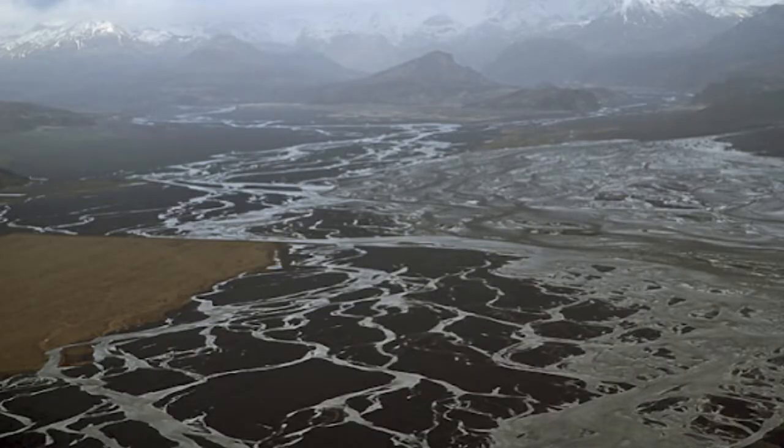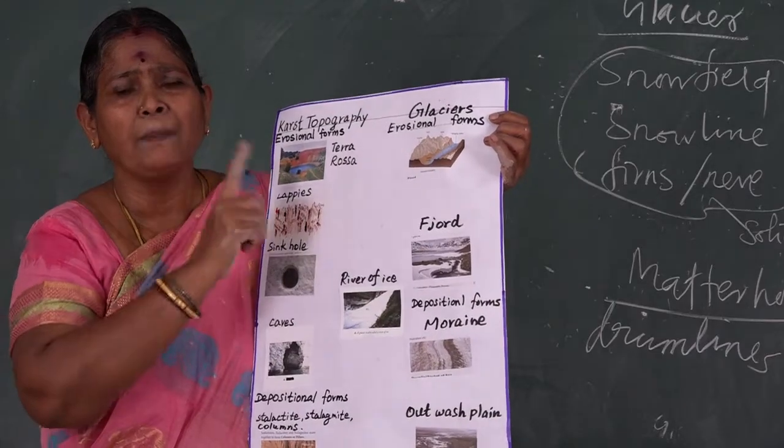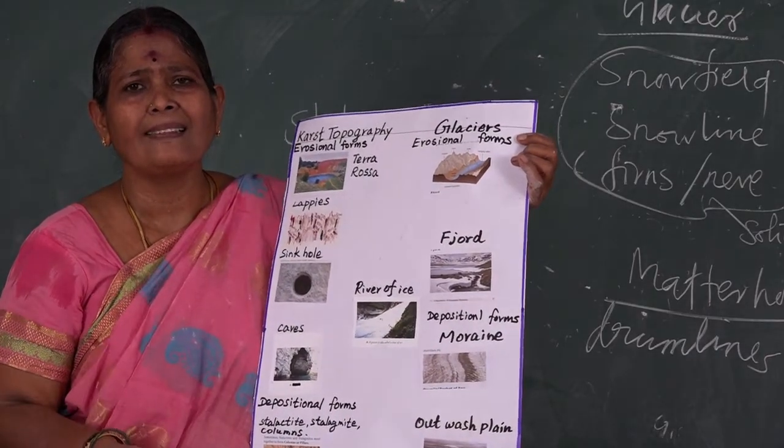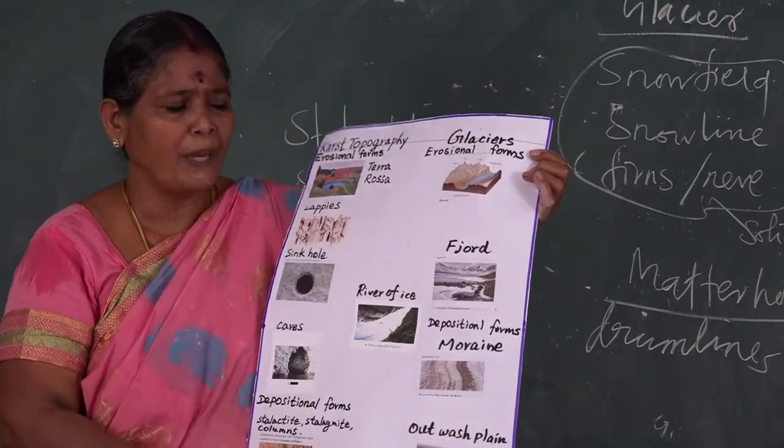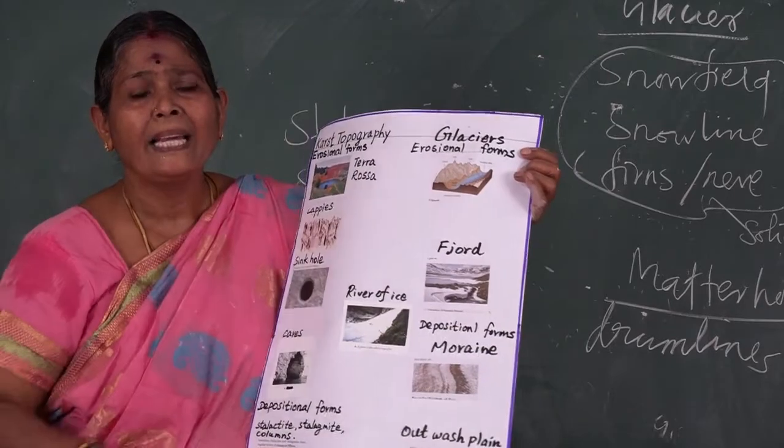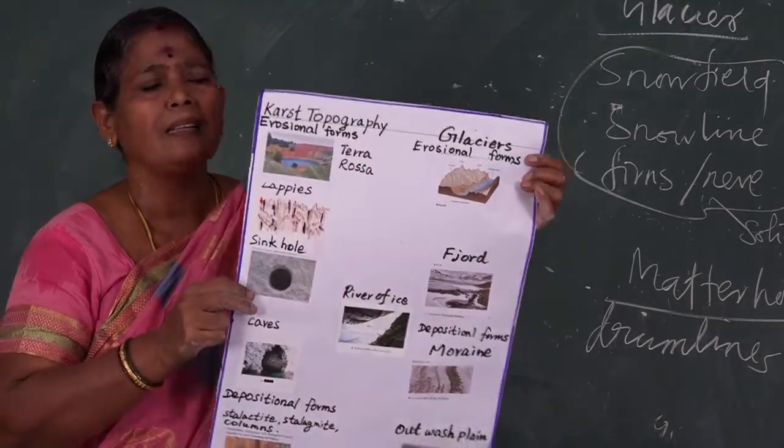So now, the erosional features the glacier forms are cirque, arete, matterhorn, U-shaped valley, hanging valley, and fjord. The depositional features are moraines, drumlins, eskers, and outwash plains. These are the depositional features of the glaciers.